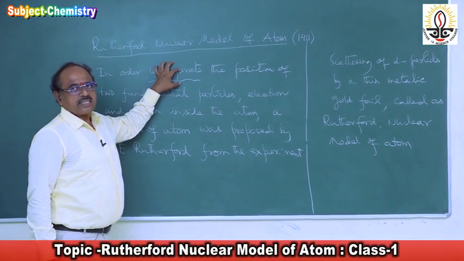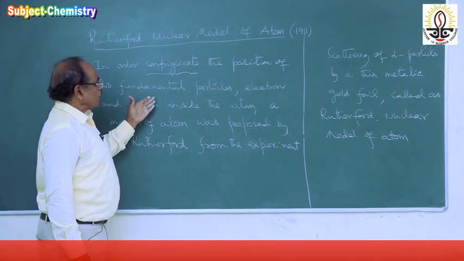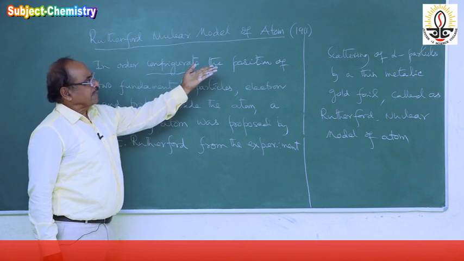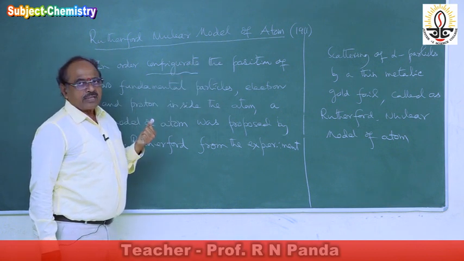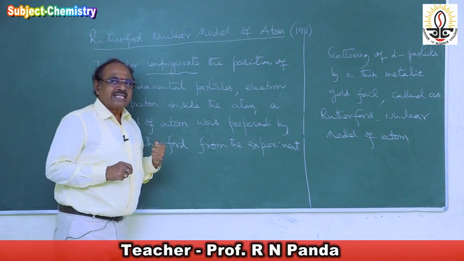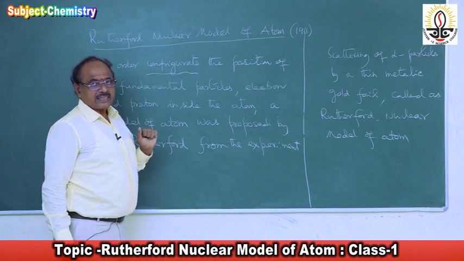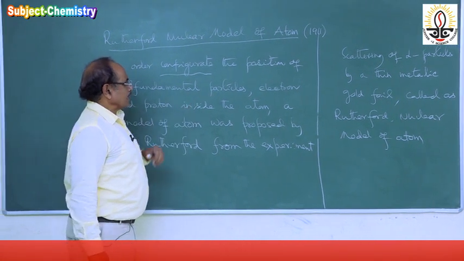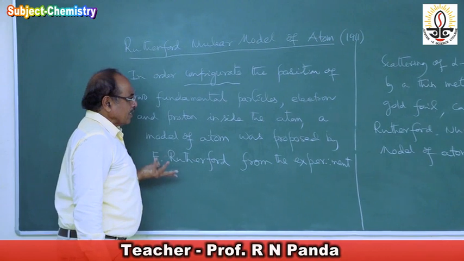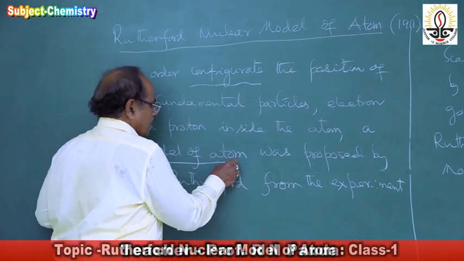Where are the electron and proton? Configure the position of the two fundamental particles, because by the year 1911 only the electron and proton were discovered. The neutron was discovered in 1932. So only two fundamental particles were known during that time, electron and proton. Inside the atom, a model of atom was proposed.